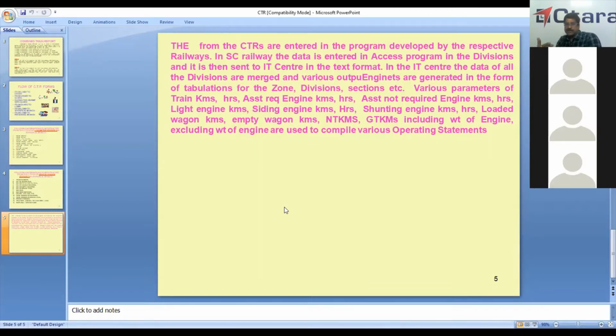You are loading 5,000 tons, and per wagon it is some 23 tons average. If you add all the wagons, 50 into 23, if you have 50 wagons, 50 into 23 plus NTKM 5,000 into 100. That is, 50 wagons and 23 tons of each wagon and 100 kilometers, plus NTKMs, 5,000 tons loaded into 100. So that we call GTKMs including weight of engine. If you take the weight of engine, that is including weight of engine, and if you are not using the weight of engine, that is called excluding weight of engine.